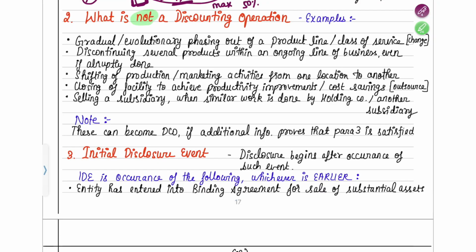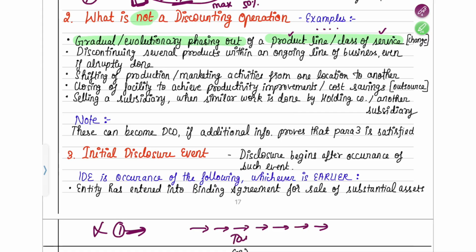The first one is gradual or evolutionary phasing out of a product line or class of service. That means gradually you're stopping the product, or changing the product, or changing a service, little by little phasing out. You have not made a single plan that we are going to close everything and discontinue. No single plan, nothing. As the business ran year by year, losses kept on being incurred, and gradually, one by one, the products kept on closing.